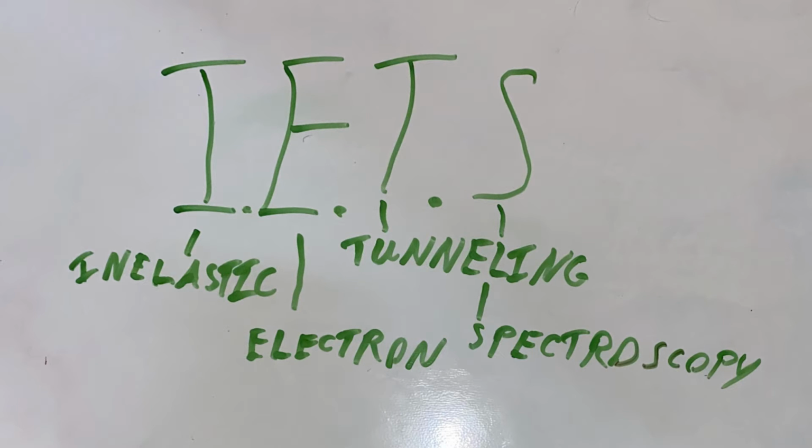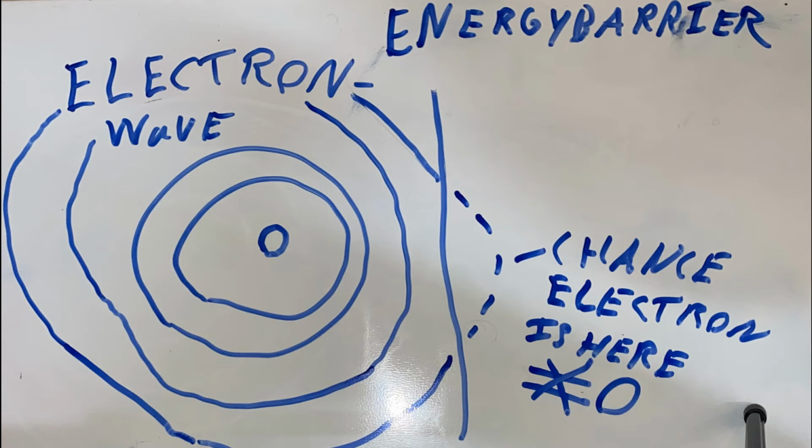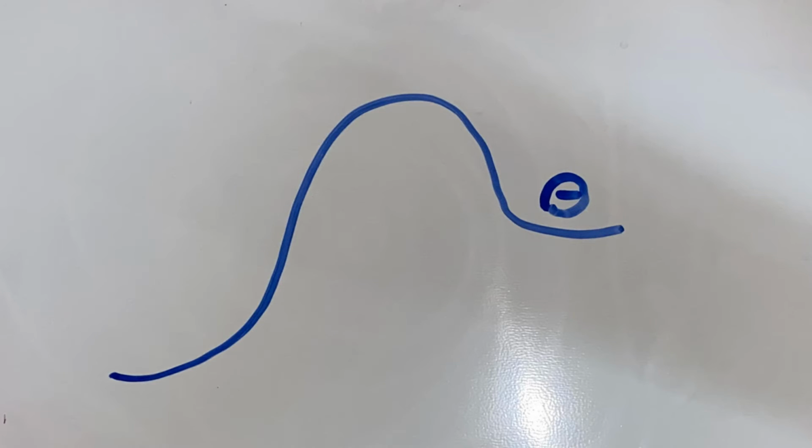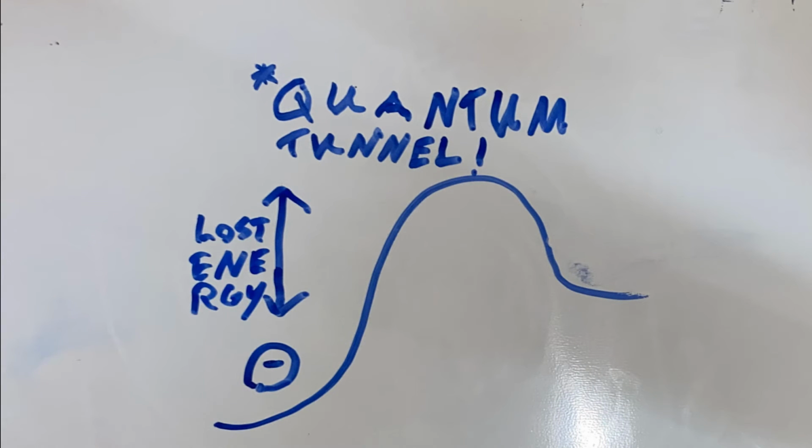Inelastic electron tunneling spectroscopy, or IETS, is a very complicated mechanism, so I shall explain the fundamentals first. An electron is a particle, but as it has energy, it can also act as a wave. While acting as a wave, the particle can effectively be anywhere in the area of its wave. This can allow electrons to cross energy barriers that are seemingly impossible to cross, as there is a non-zero chance that the electron can be across this barrier. If crossing this barrier moves the electron to a lower energy zone, it loses energy. This is called inelastic electron tunneling.